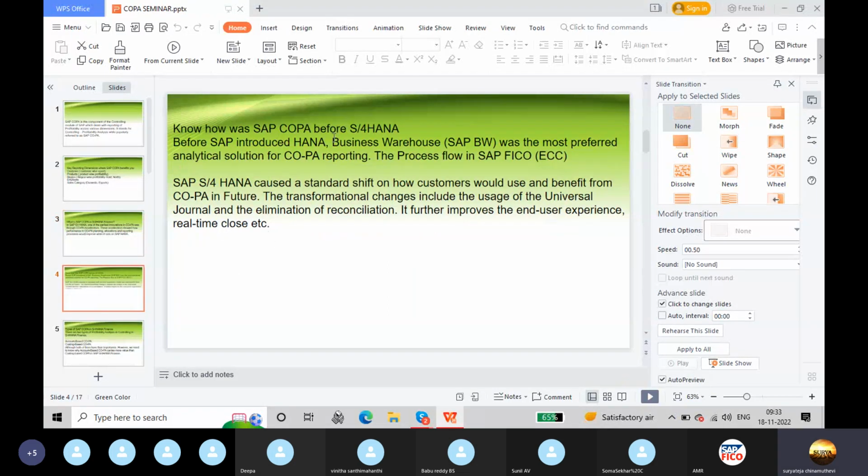Now, how was SAP COPA before S4HANA? Before SAP introduced HANA, Business Warehouse SAP BW was the most preferred analytical solution for COPA reporting. The process flow in SAP FICO ECC. SAP S4HANA caused a standard shift on how customers would use and benefit from COPA in future. The transformational changes include the usage of the Universal Journal and the elimination of reconciliation. It further improves the end user experience, real-time close, etc.